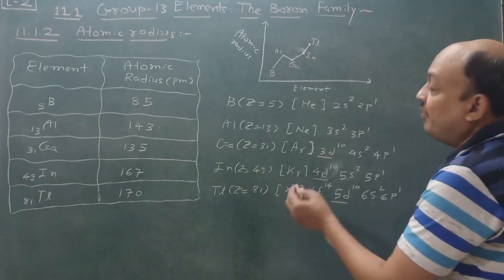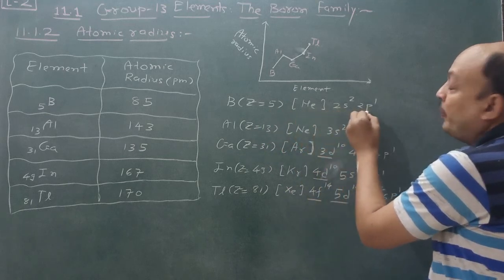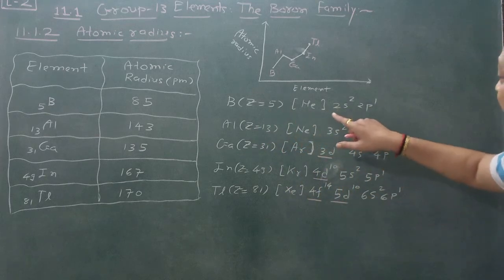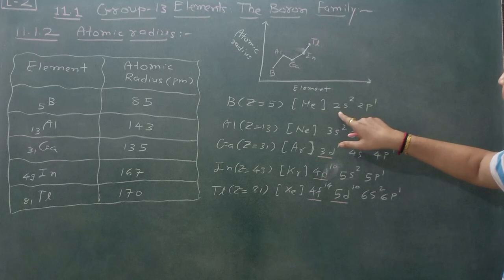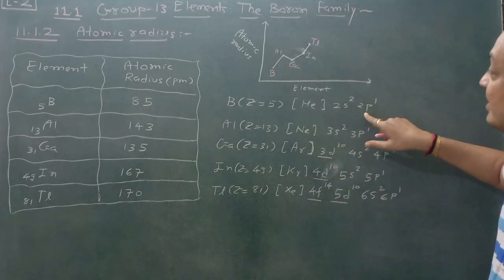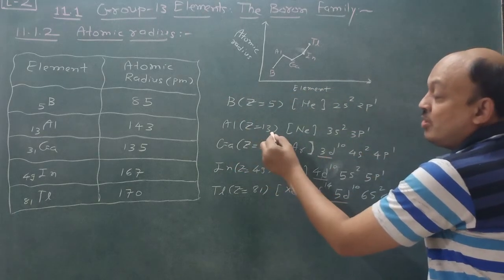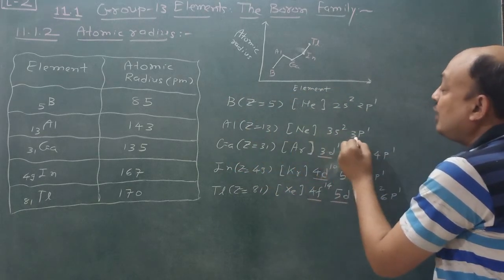If you understand very well, then boron Z equal to 5, He core 2s2 2p1 is there. That means the electrons first enter 2s2 and 2p1, and that's why the atomic size is just 85. But aluminium, Z equal to 13, Ne core 3s2 3p1.